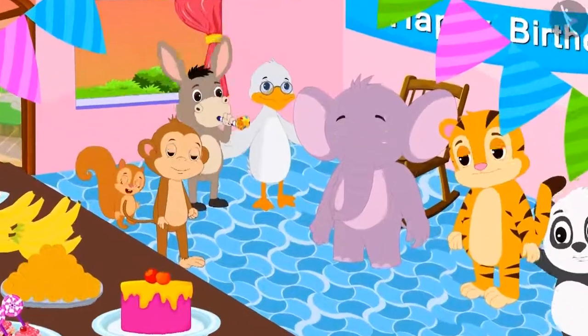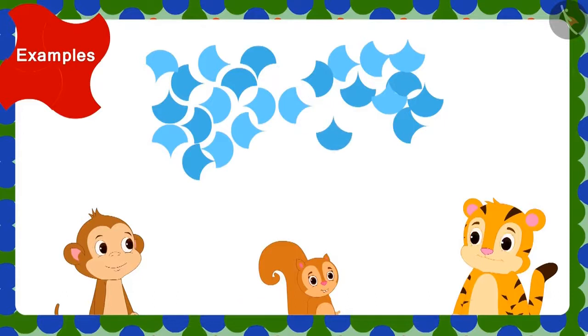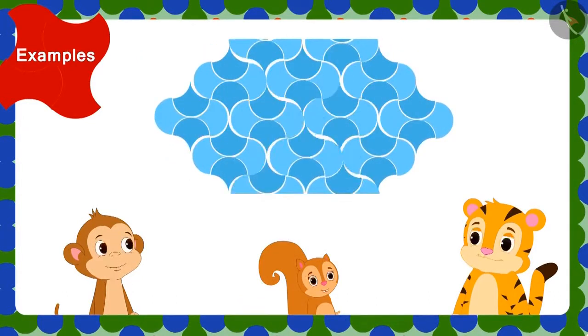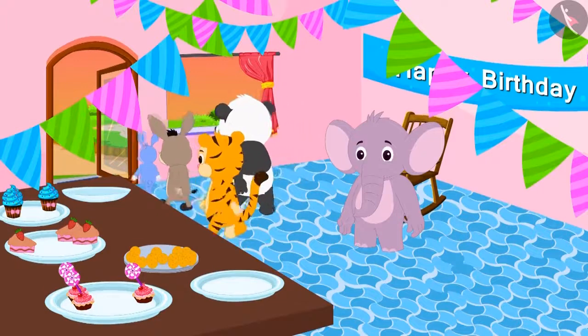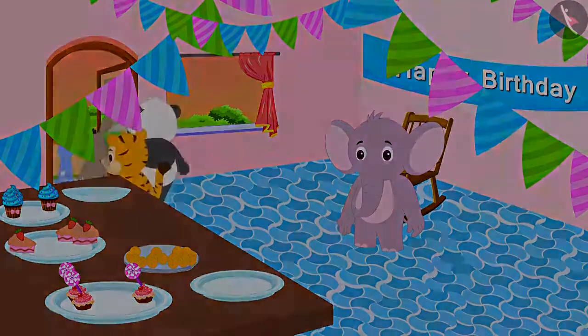On seeing the design made with tiles on Appu's floor, they also thought of using such tiles to make beautiful designs in their house. The party got over and everyone went back home.